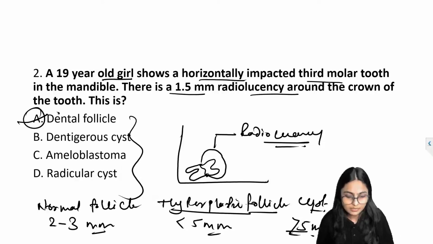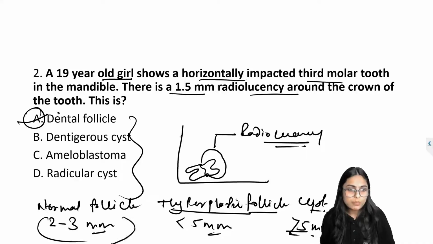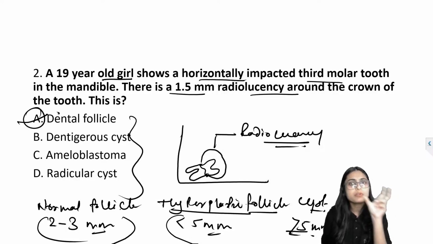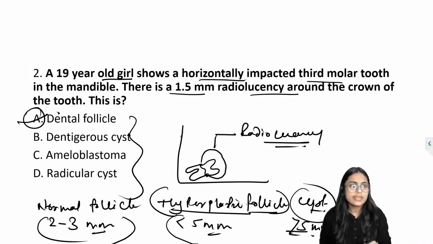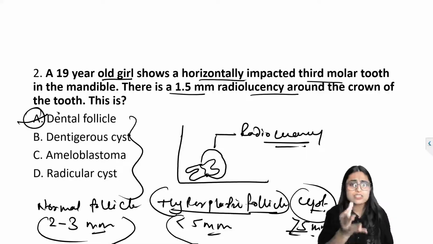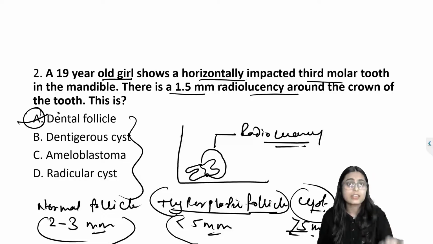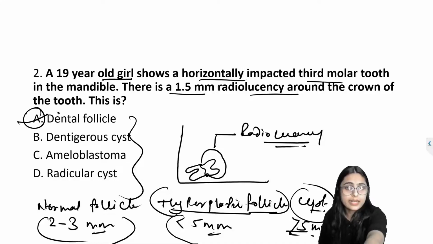I hope everything is clear. Whenever they give a diameter within 2 to 3 mm, it is a normal follicle. If it is between 3 mm and 5 mm, then it is a hyperplastic follicle. If it is greater than 5 mm, then it must be a cyst. It is a very easy question. This is also a last year PYQ, so please go through it. They can repeat the questions, so you must know the correct answer.